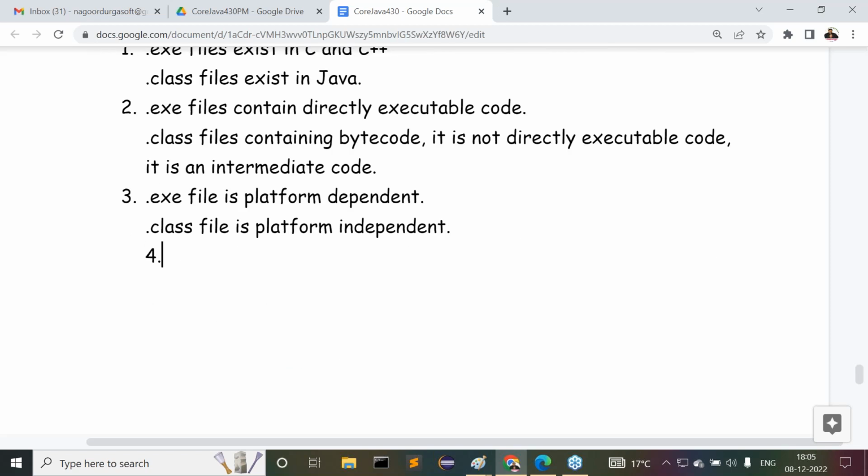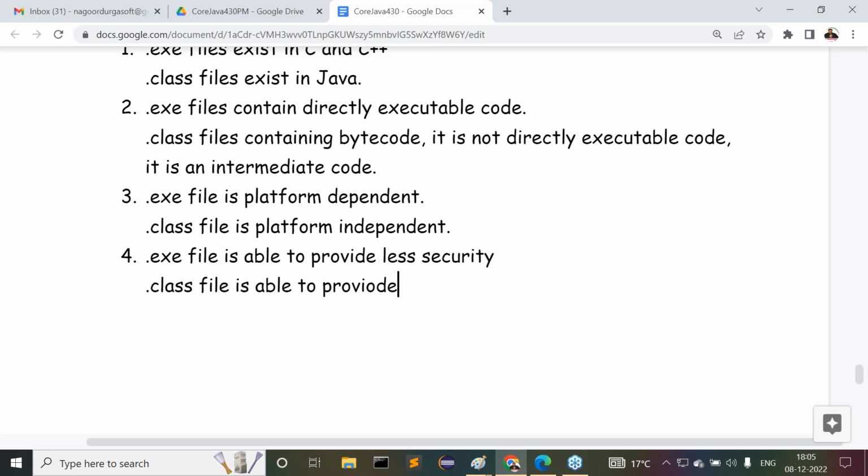Next, the fourth point I'm telling you. Observe carefully. .exe file is able to provide lesser security. But whereas .class files are able to provide more security. Java uses .class files. Java is more secure than what? C and C++. In that way also we are able to understand clearly. So mainly these are the differences we are able to understand.